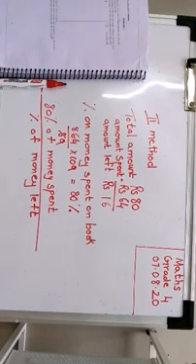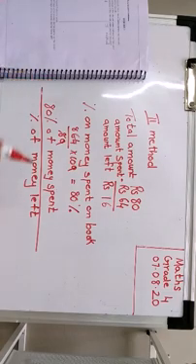So the percentage of money left. How much amount is left children? 16. So now let's find the percentage. So that's 16 upon, what is the total amount? 80 into 100. Again numerator and denominator.